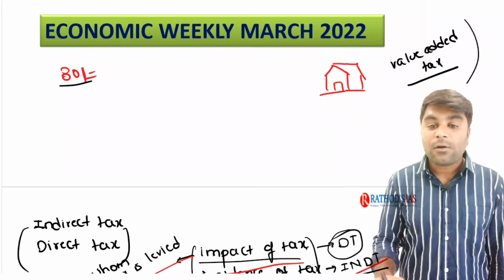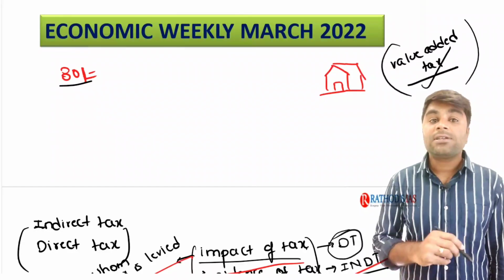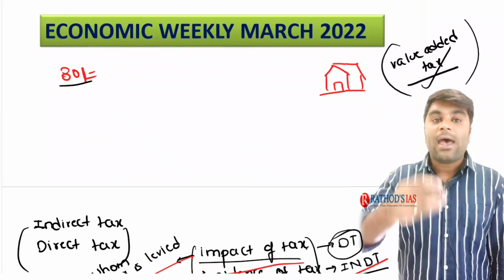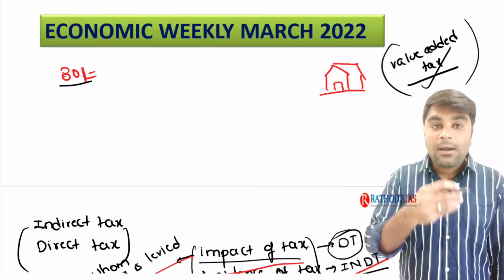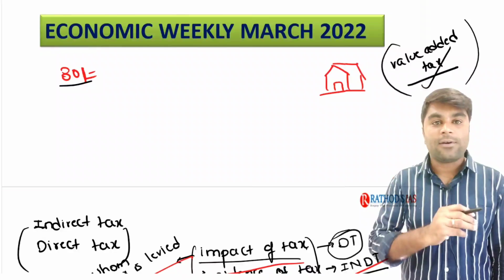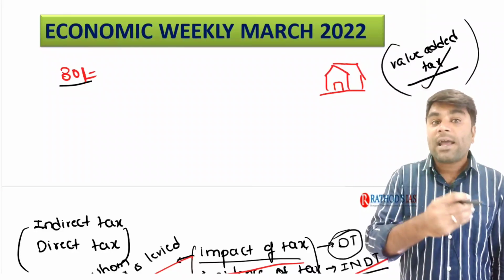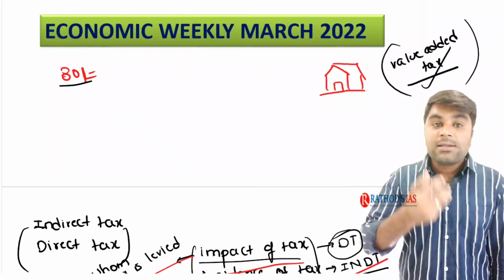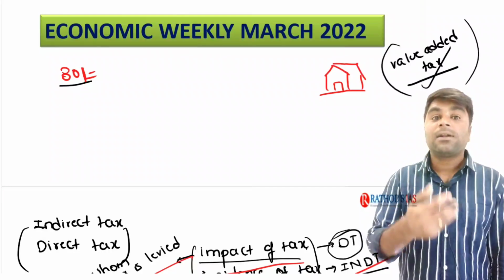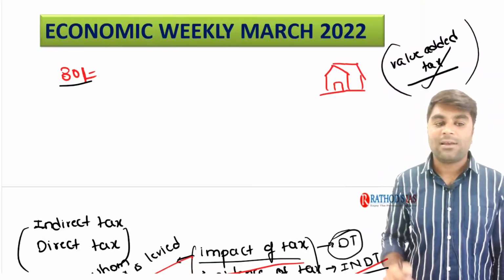We are also going to discuss the features of the VAT: the way in which the value added tax acted in the state, it is the same way the GST is going to act all over the country. The procedures, the way in which the tax is collected on goods in the VAT system, is similar to the way in which GST is currently collected. I hope it is very clear.